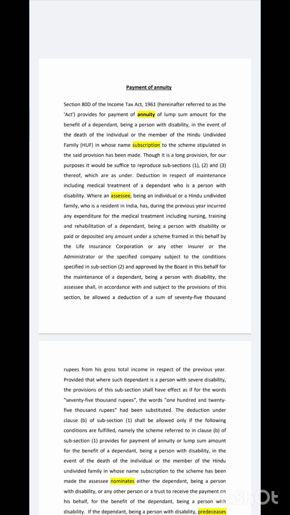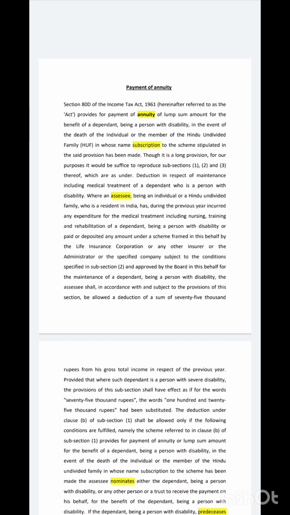Stop. Though it is a long provision, for our purposes it would suffice to reproduce subsections (1), (2) and (3) thereof, which are as under. Stop. Deduction in respect of maintenance including medical treatment of a dependent who is a person with disability.